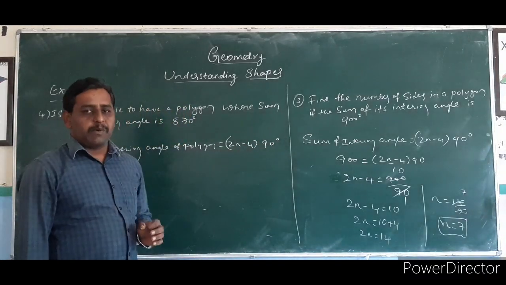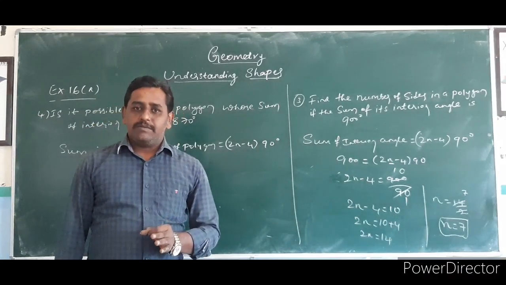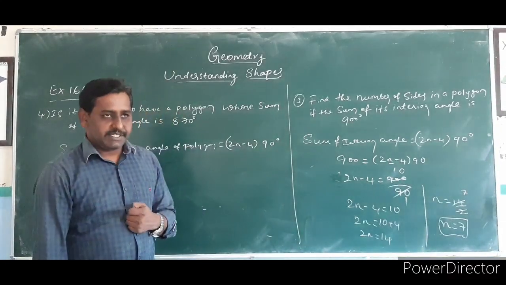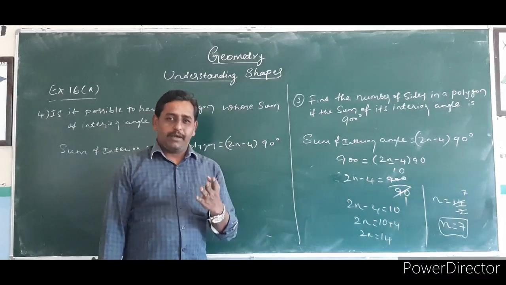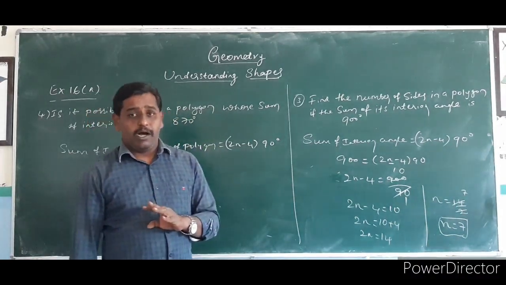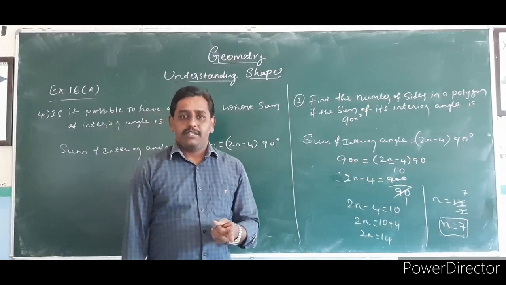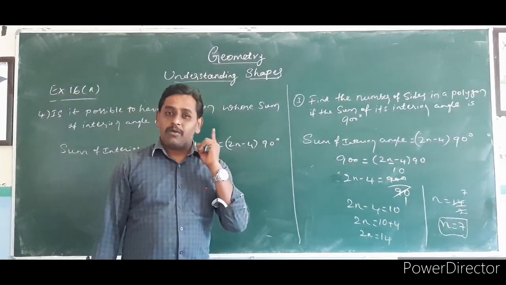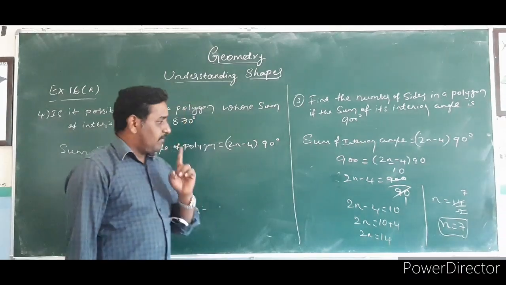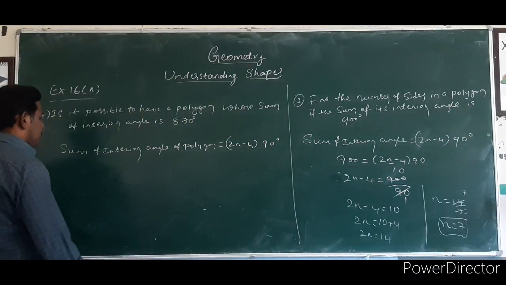For each and every problem you should write the formula, because I saw many papers in semester exam 1. Many of you are not applying the formula. You are writing the direct answer. That's why I cut marks for that. So be careful, without formula no marks. That's why first you have to write the formula for each question.